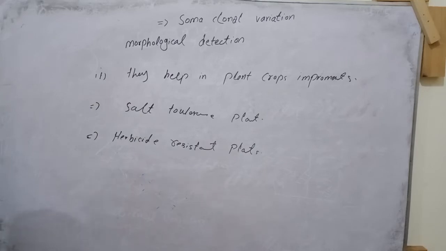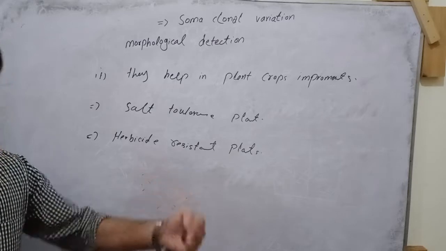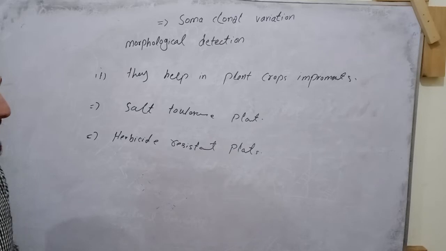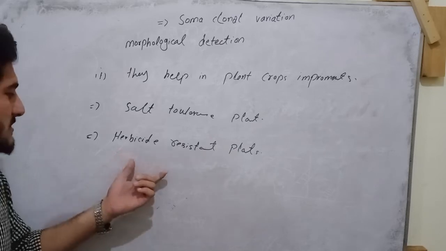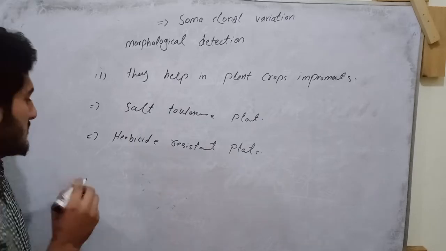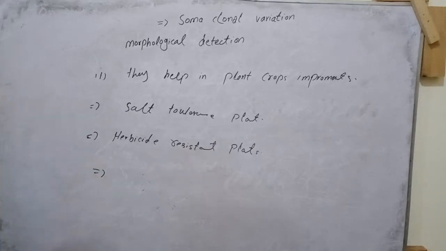So these are the advantages of somaclonal variation: if we use this technique, we can improve crop production, and we can also make salt tolerant plants that show resistance to high salt concentration. We can also make herbicide resistant plants using this technique. Now lastly we discuss the disadvantages of somaclonal variation.